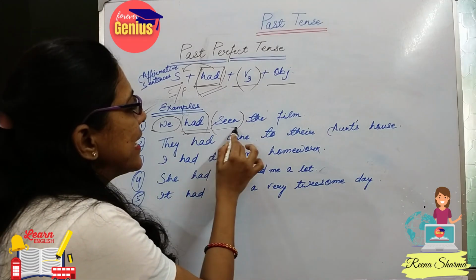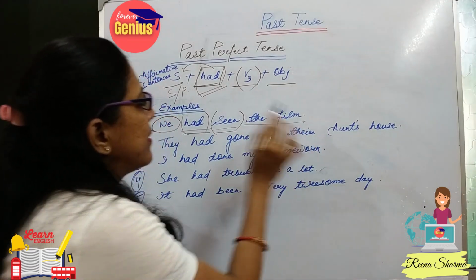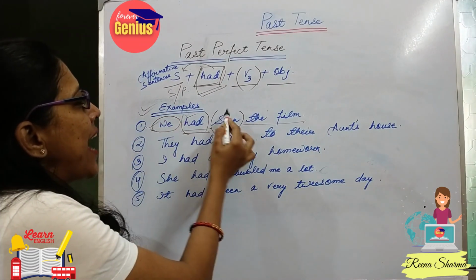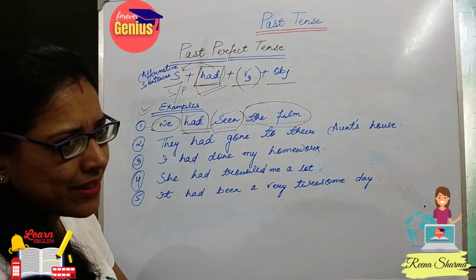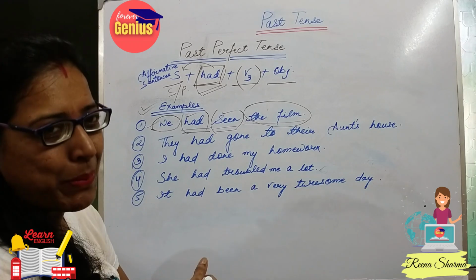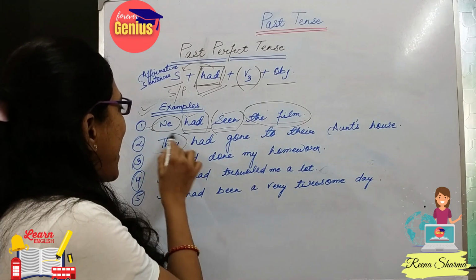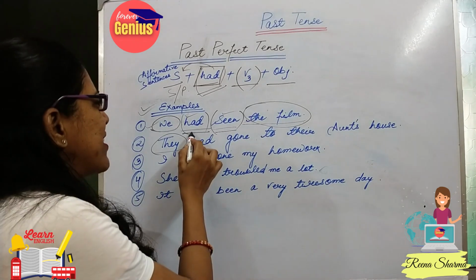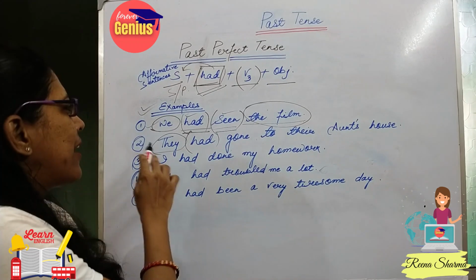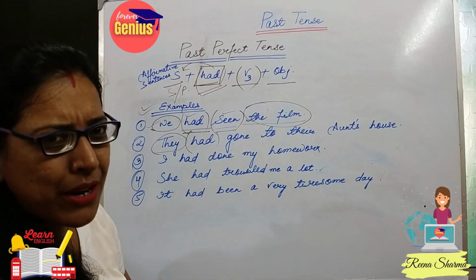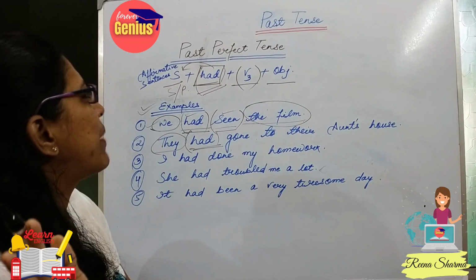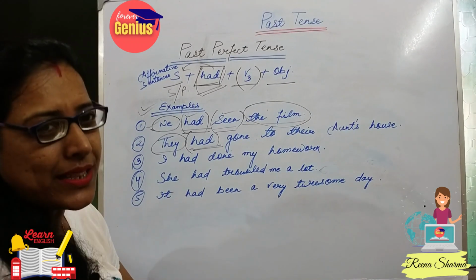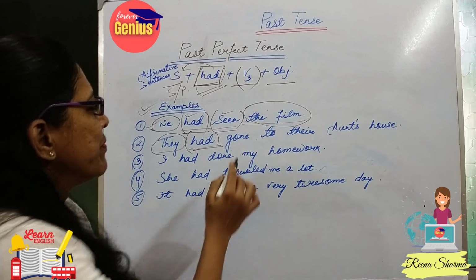We had seen the film. So see, we, then had, then seen, and the object. So simple, isn't it? Yes, it is very simple. Now they, so no tension whether it is singular or plural, whatever may be the form, I have to use simple had in case of past perfect tense. That is the only thing we have to keep in our mind.